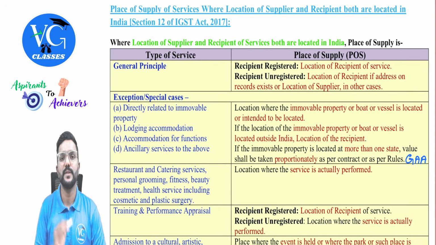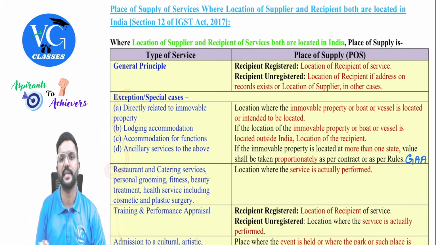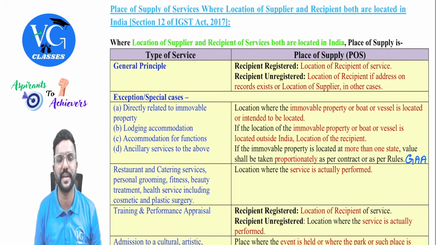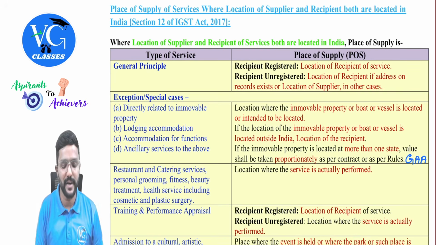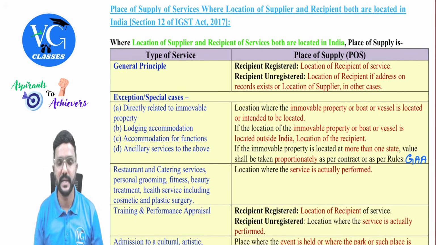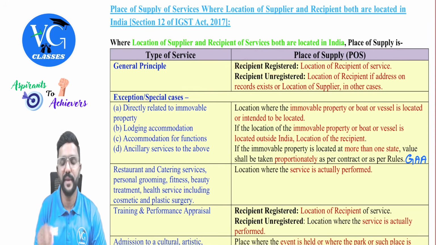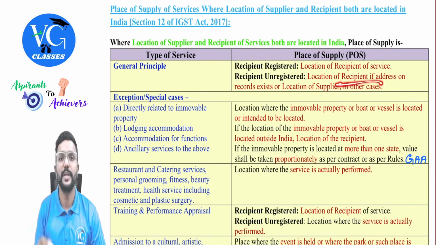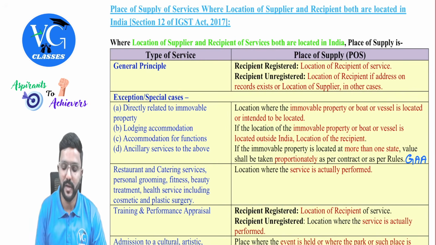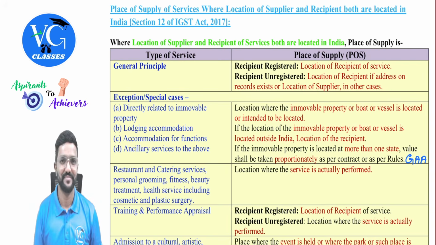First, general principle. General principle you need to apply only when your supply of services is not covered under special cases, guys. They have given a number of special cases or exception cases. What is the place of supply in that scenario? If your supply of service is not covered under any of the special cases, then you have to apply the general principle. Is that clear? Yes. So we will see that. General principle: recipient is registered, that is B2B, location of recipient. No, sir, recipient is not registered, still look into the location of recipient. If that is not available, then the location of supplier. Whatever rebuttable presumption we saw.